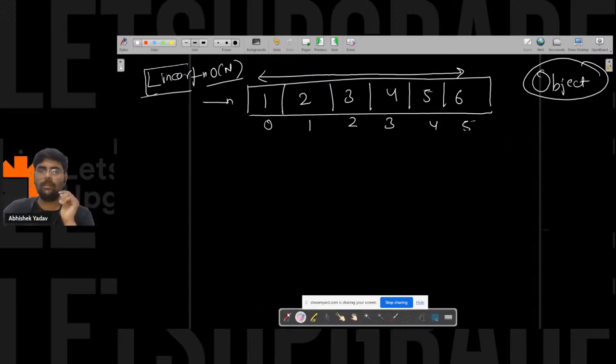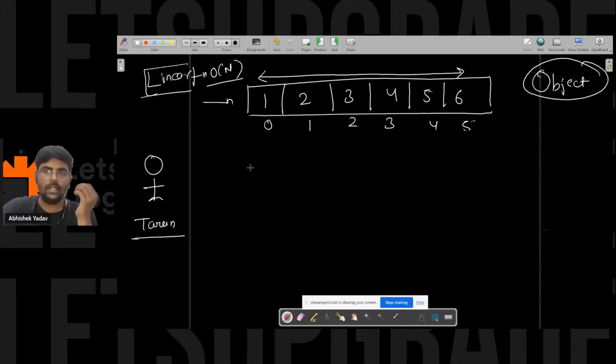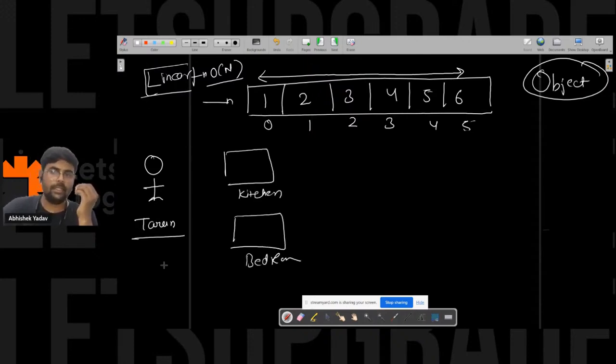So what do you do with binary search? Basically, in the real life example, let's assume Tarun is here, right? You have the kitchen, you have the bedroom, you have the hall. You have to find the utensil.